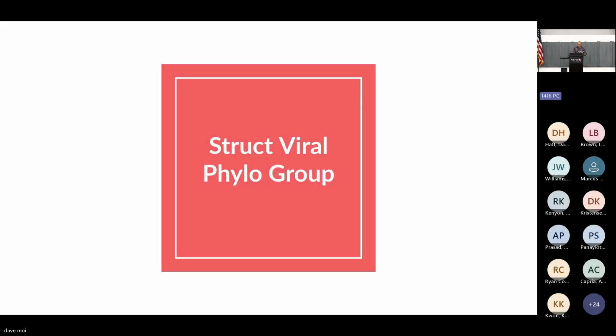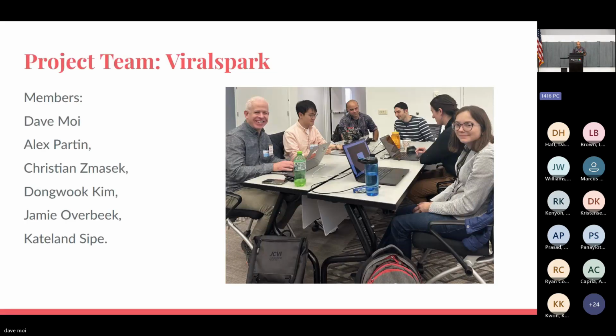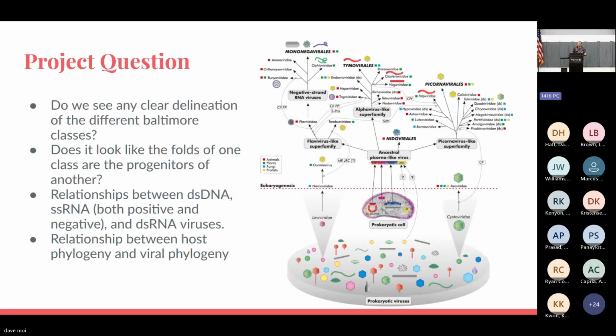Our project is a little bit more focused on creating tools to infer phylogenies, as the title of our group kind of implies. There's me, Alex, Christian, Dongwook, Jamie, Caitlin. And we started with motivating questions about the relationships between lots of different parts of the virosphere that look like they might share folds or share an evolutionary history, but the phylogenetic signal that kind of ties them together is lost, and we can't really use amino acids to reconstruct that history.